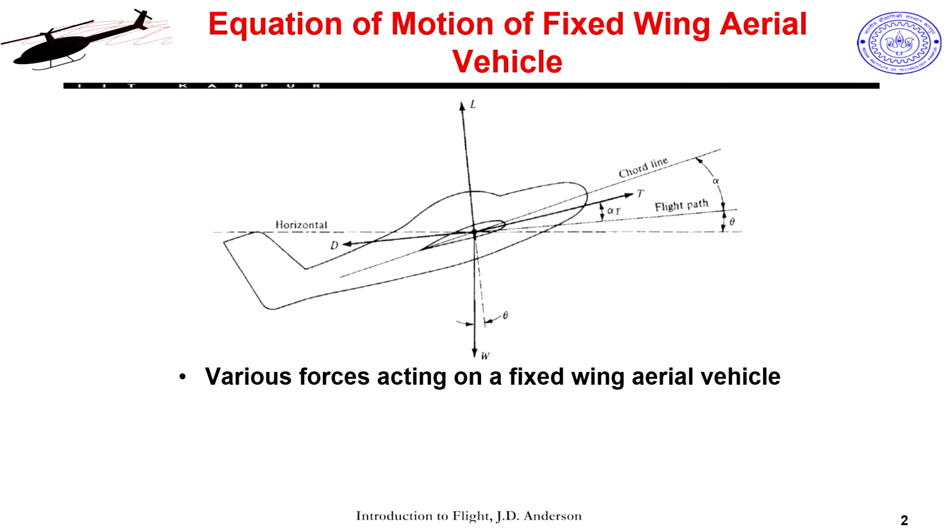So, this is a very simple sketch of a fixed wing aerial vehicle, and we try to understand what the different forces are which are acting on this craft. Here I am only talking about the whole aircraft as an entity.